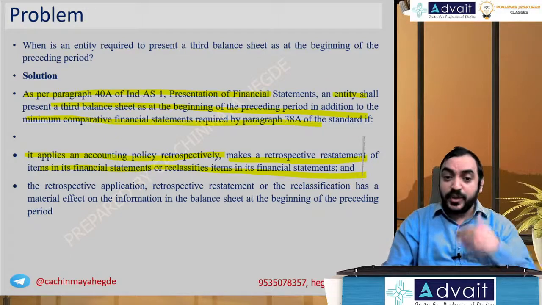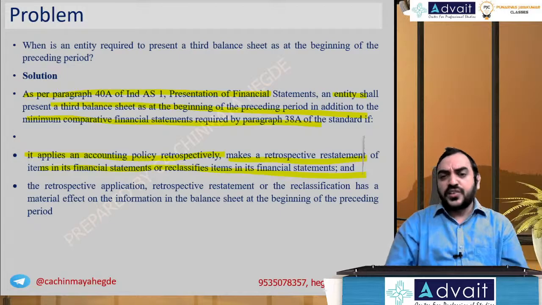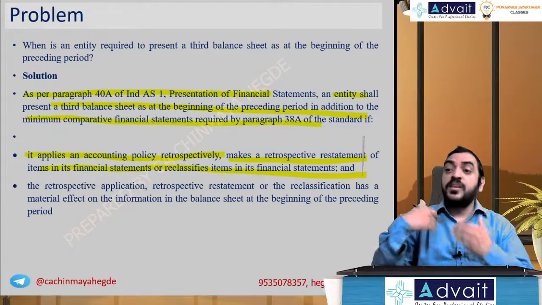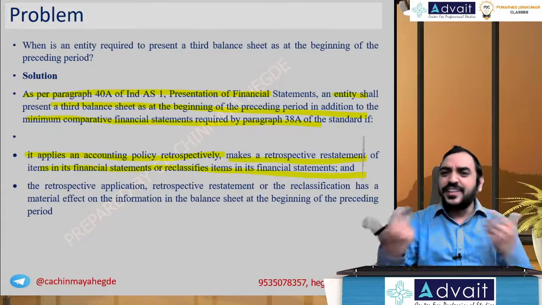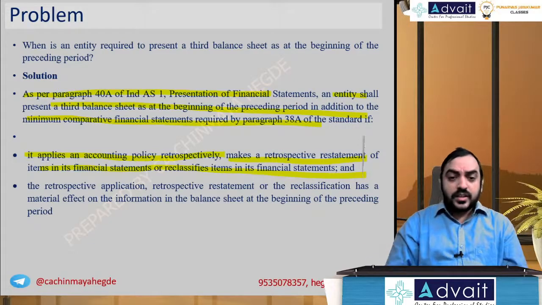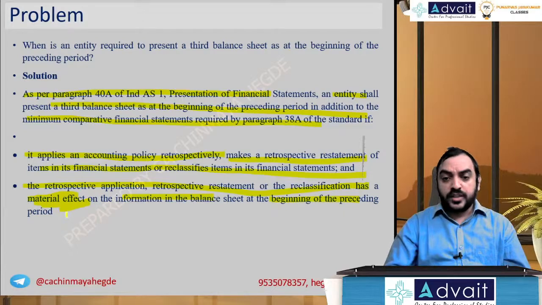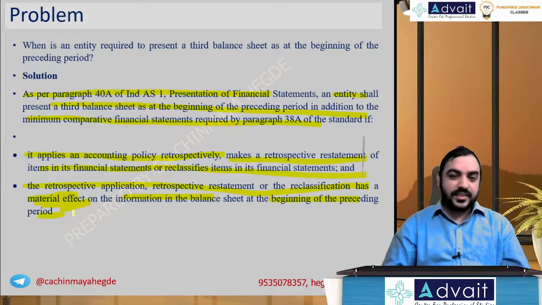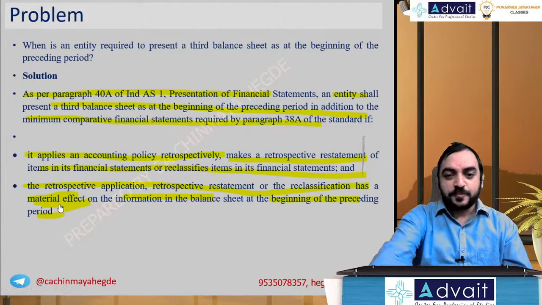Retrospective restatement or reclassification. Earlier you were showing it as an expense in the P&L account under administrative expenses. Now you want to show it under sales and promotion expenses. Any of that sort. The retrospective application, retrospective restatement or reclassification has a material effect on the information you have to provide at the beginning of the preceding period. It's a simple statement, nothing complicated here.